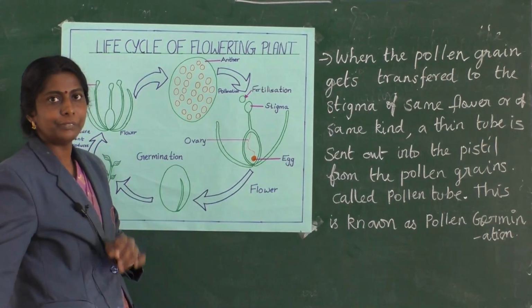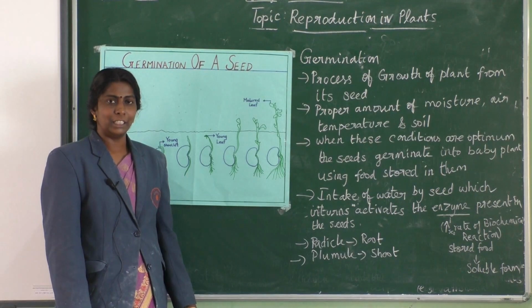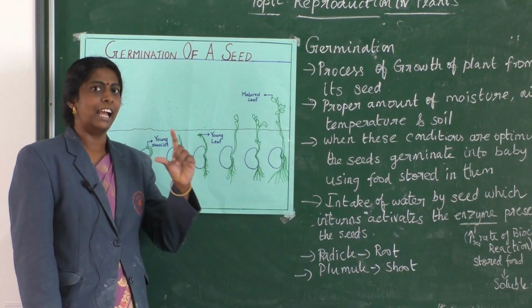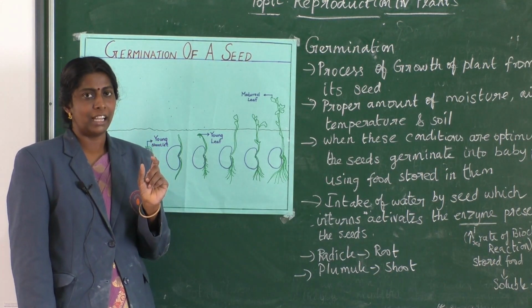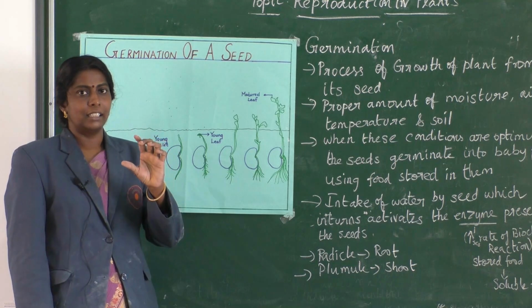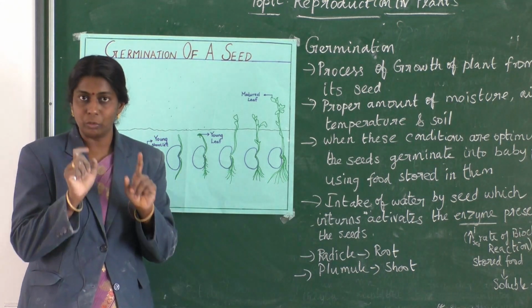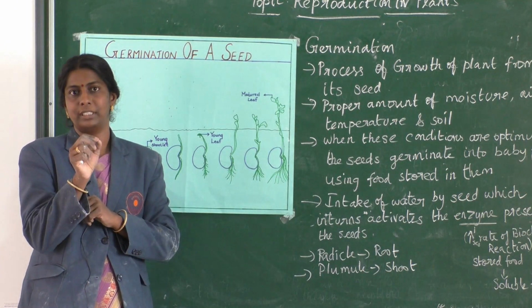Okay. Now we are going to learn a new topic, germination of seed. As you all know, a seed has an embryo within itself, and this seed is covered by a tough coat called the seed coat. Within the seed coat you can observe the seed, and it has the embryo within.